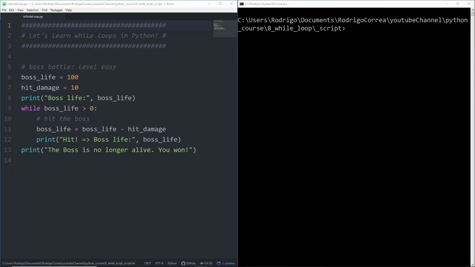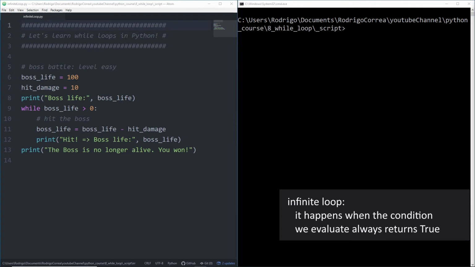When writing a while loop, it can happen that you face an infinite loop. It happens when the condition we evaluate always returns true. If I take the boss battle example and comment the decrement of the boss life, we will run into an infinite loop. Why? Let's just comment it. Boss life is 100, and 100 is for sure greater than 0, therefore that block will be executed. At the end of that block, that condition will be evaluated again. As we no longer have a decrement of that boss life, it will always return true.